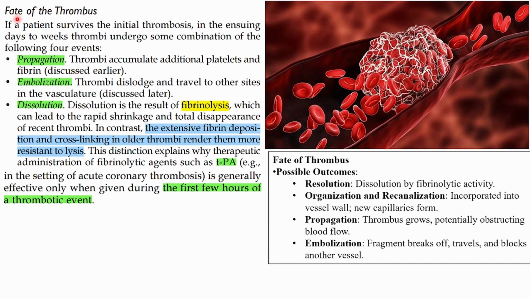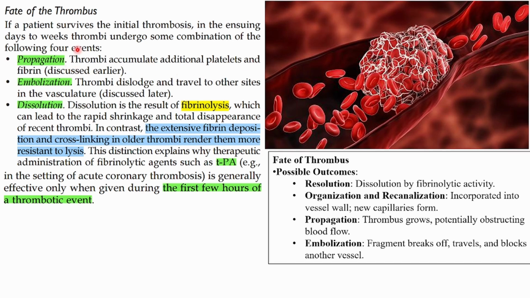Okay, so what are the fates of the thrombus? What happens after the formation of the thrombus? The worst case scenario is the patient will die if the thrombus is formed, let's say, in an essential organ which needs continuous blood. The patient will die because of the lack of oxygen supply. But if the patient survives, if the thrombus is formed somewhere else and did not occlude the whole diameter of the vessel, what else can happen?